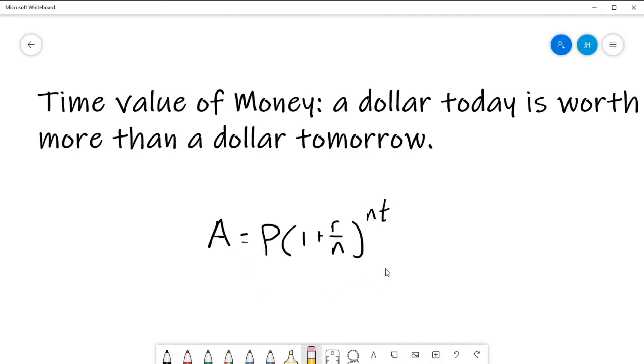This is our compound interest formula, right? Where A, the amount of money we have at any given time, is equal to P, a principal investment, whatever we start with in our investment, times 1 plus our annual rate, divided by the number of times we compound that rate per year, all to the power of that same number n times the number of years t. This was very useful for us in calculating the amount of money that might be in a savings account or any other type of investment which accrues interest after a given amount of time, right?